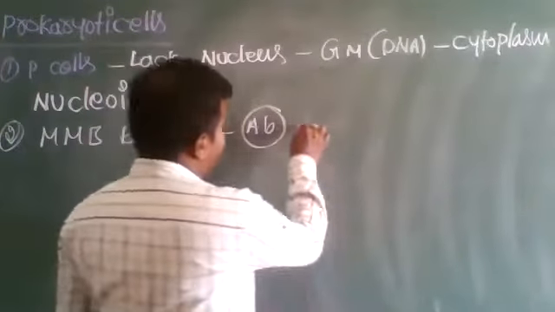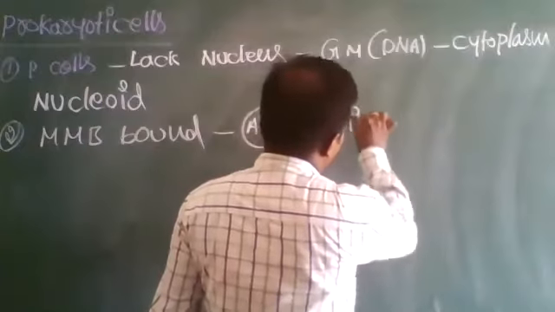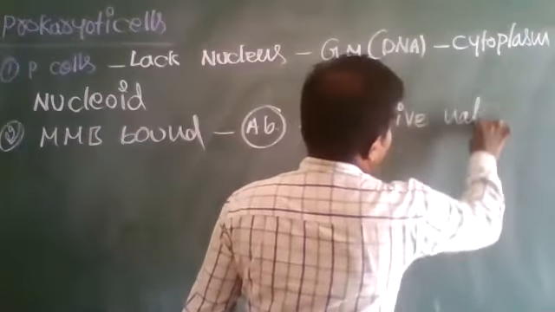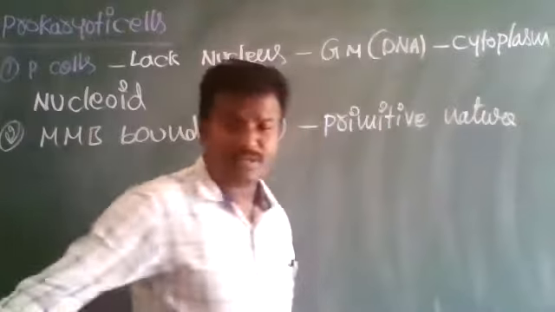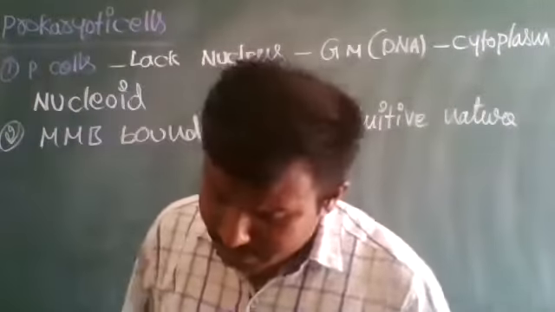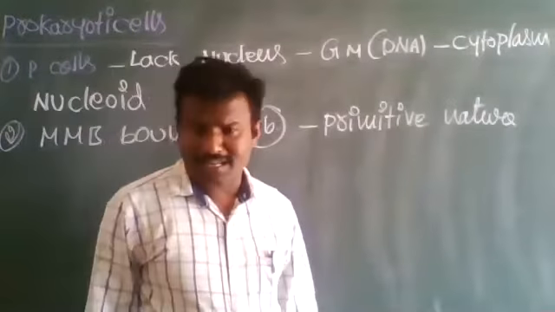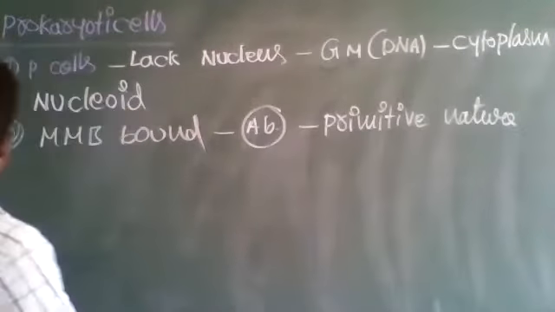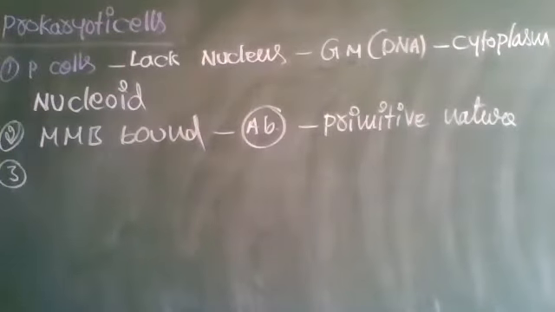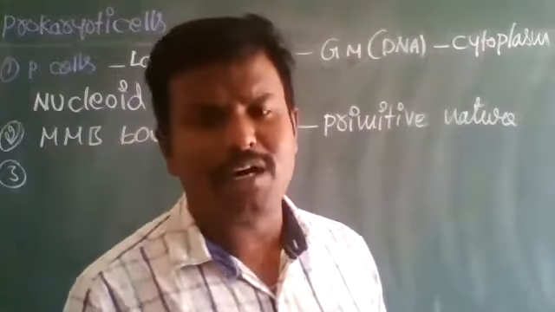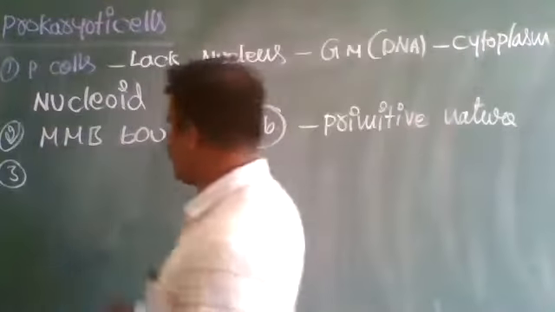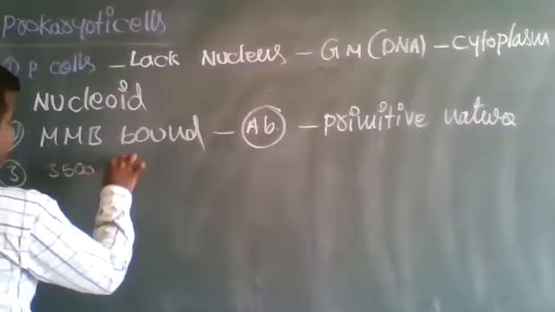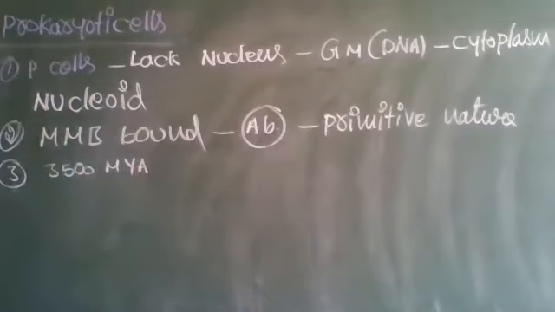Hence, this indicates their primitive nature. Due to the absence of membrane-bound organelles, these are called primitive organisms. They seem to have appeared on Earth about 3,500 million years ago.